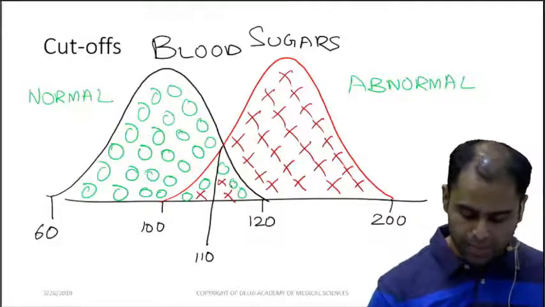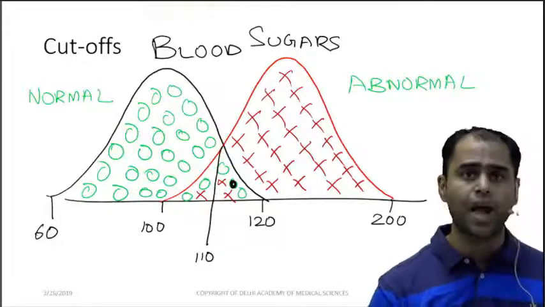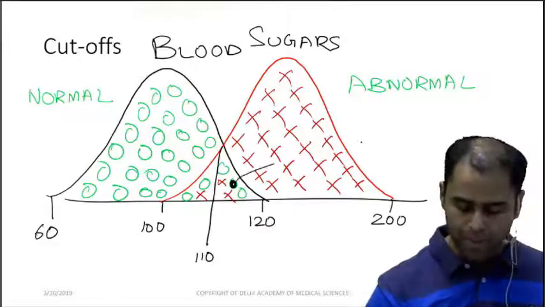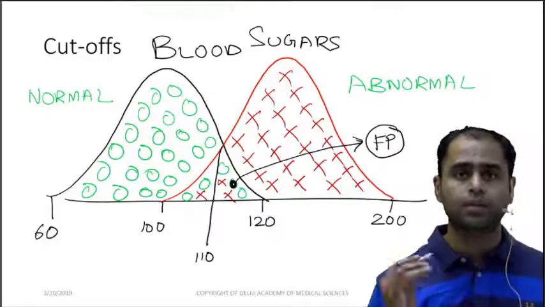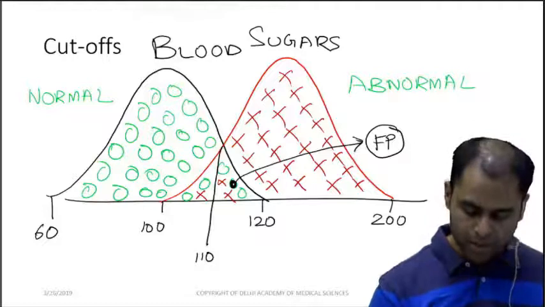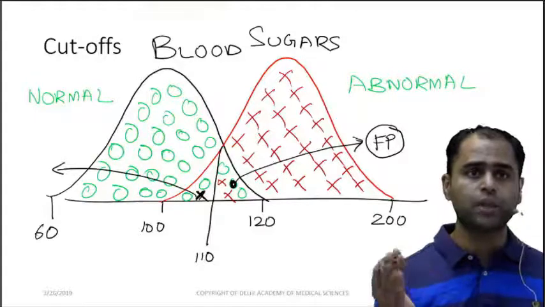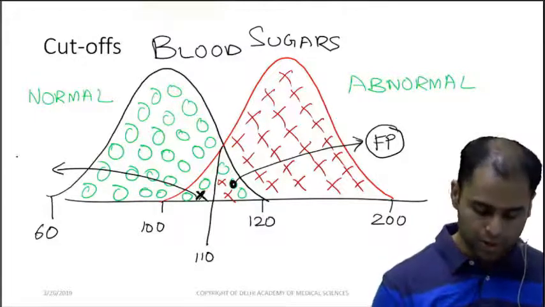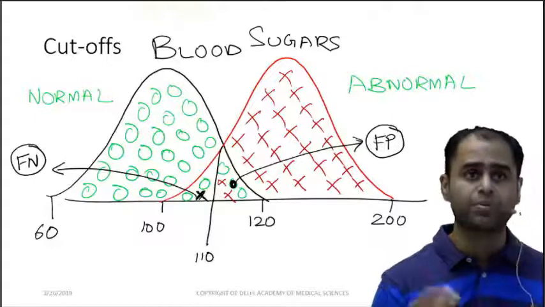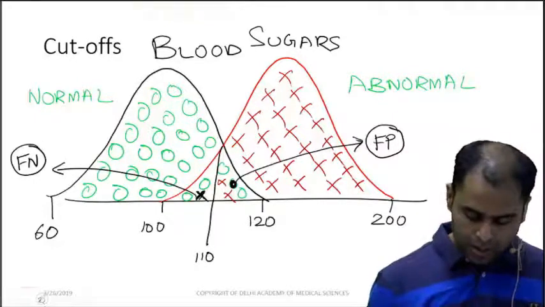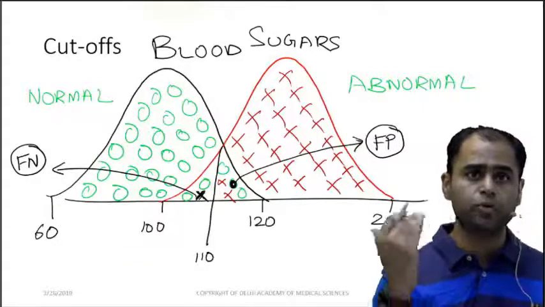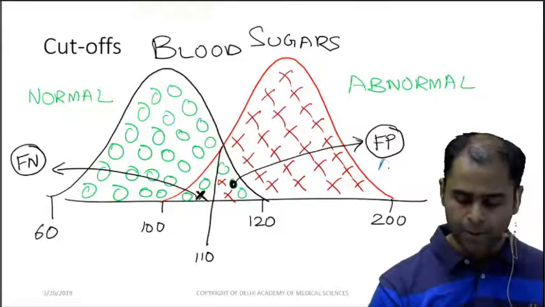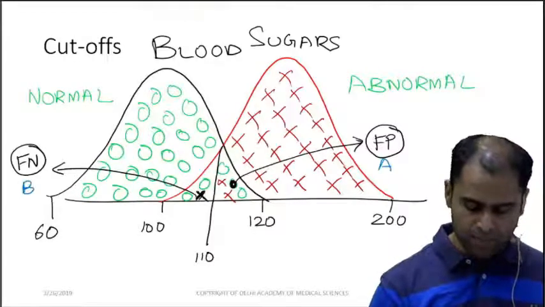Now look over here. This circle is actually a normal person, but has been labeled as diseased. This person is called a false positive. Whereas this X, who is actually a diseased person, because his sugar is less than the cutoff, has been labeled as normal. So he is the false negative person. This was a very common NEET question in 2016 and 17. They used to put this diagram, label it as A and B, and ask what is A and what is B.